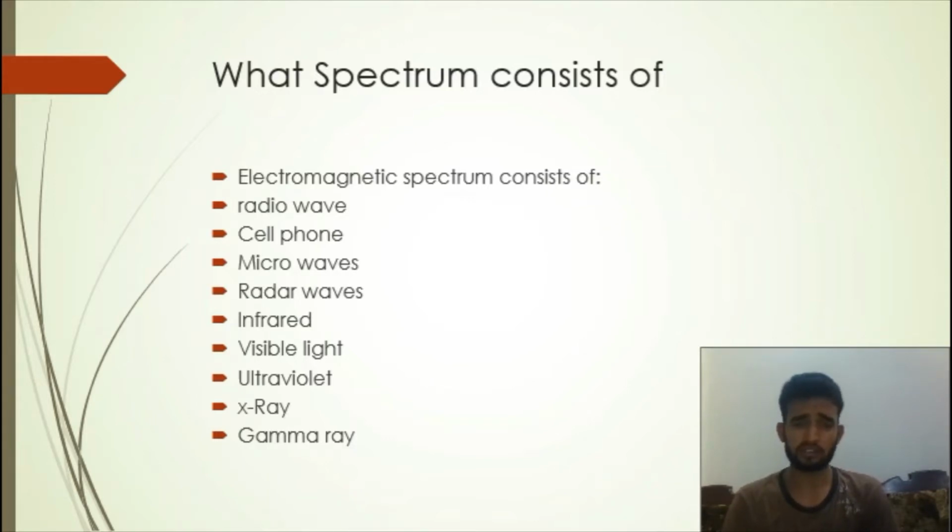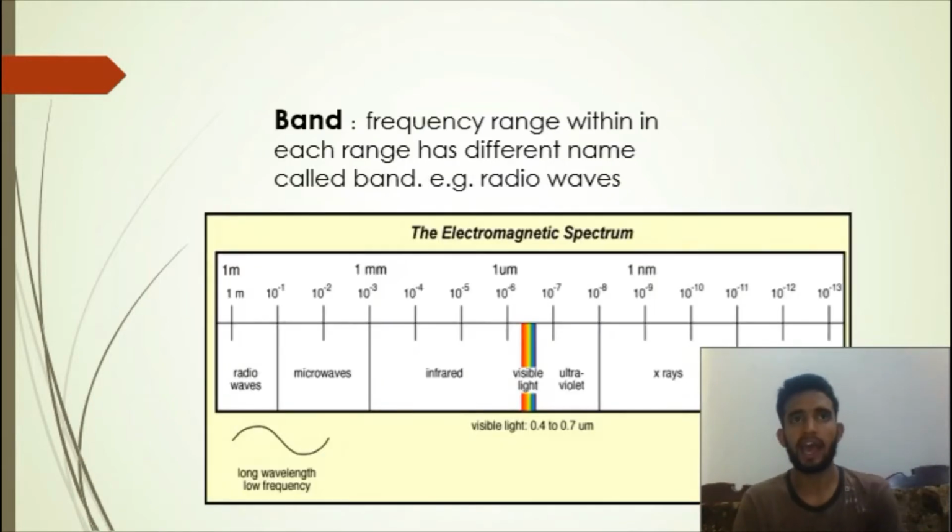The electromagnetic spectrum basically consists of radio waves, cell phone waves, microwaves, radar waves, infrared, visible light, ultraviolet, X-ray, and gamma rays. Now we will discuss different aspects of the spectrum, in which first of all I am going to explain the band. The electromagnetic spectrum covers electromagnetic waves with frequency ranging from below 1 Hz to above 10 to the power 25 Hz, corresponding to wavelengths from thousands of kilometers down to a fraction of the size of an atomic nucleus.